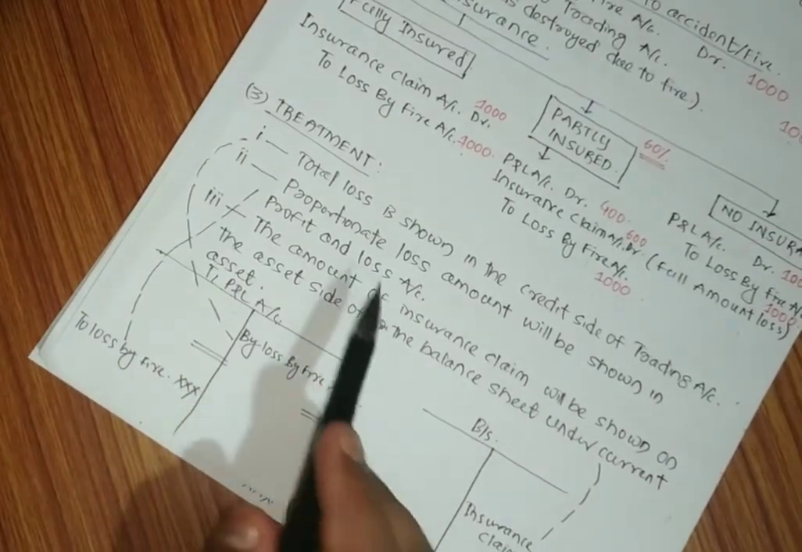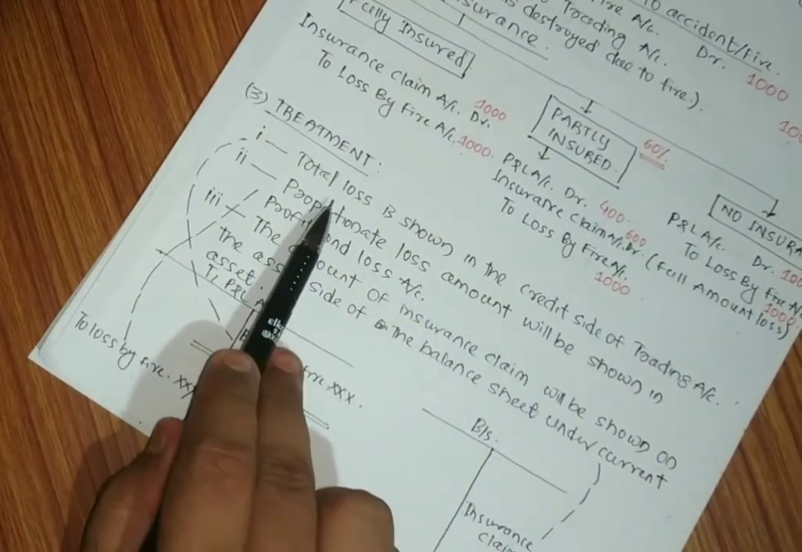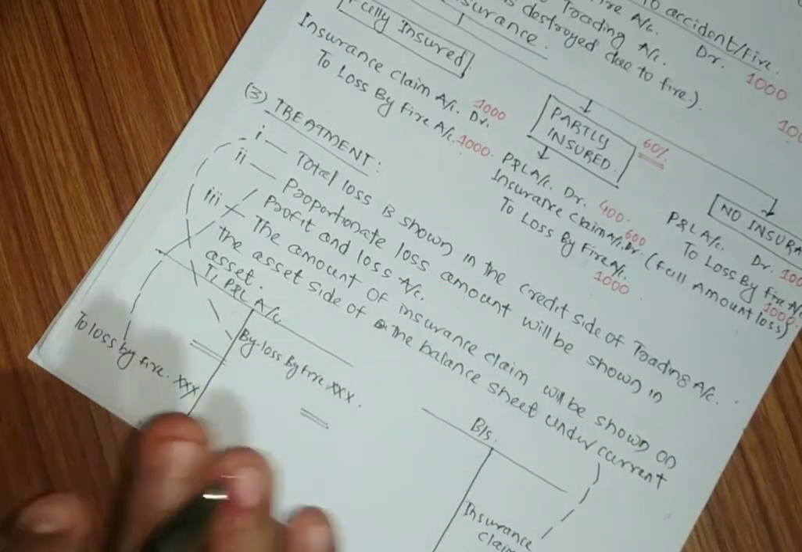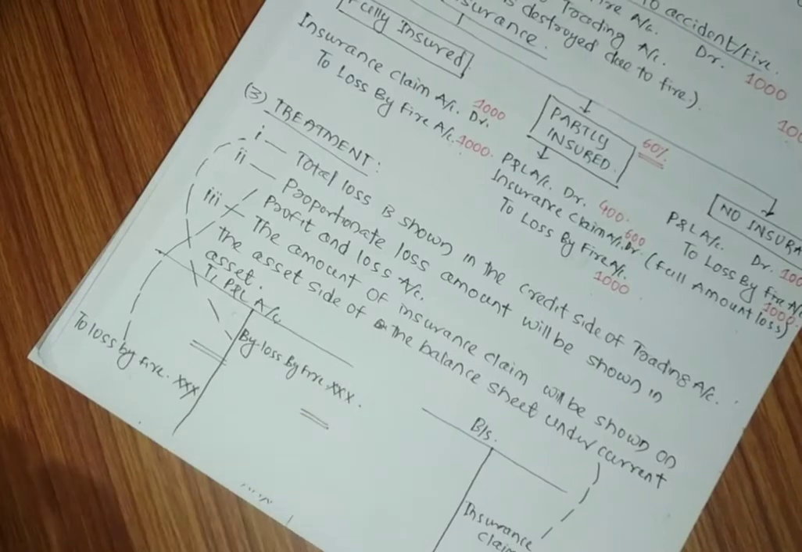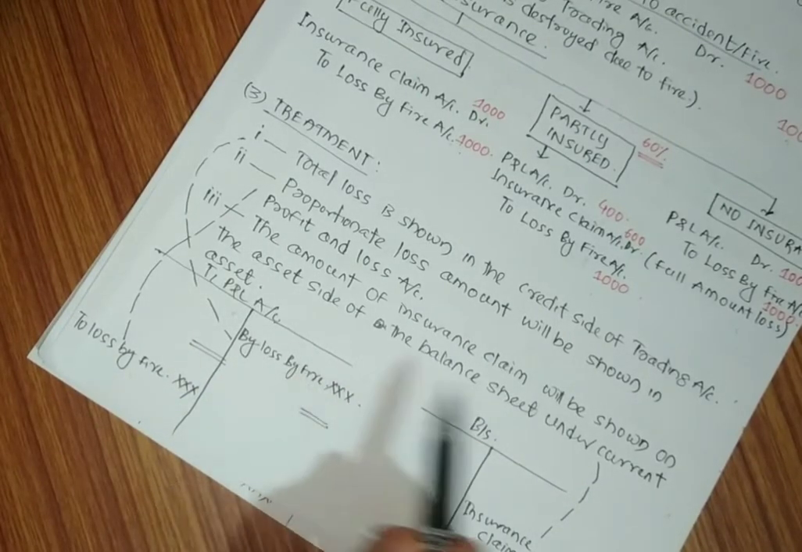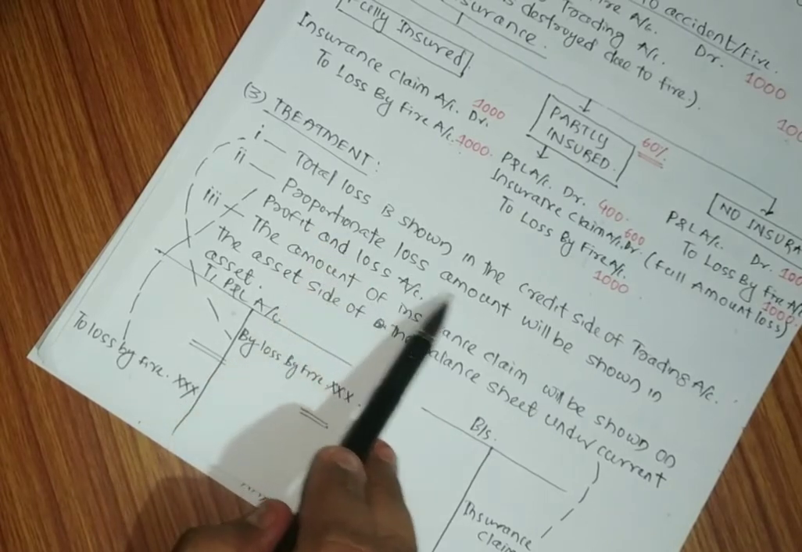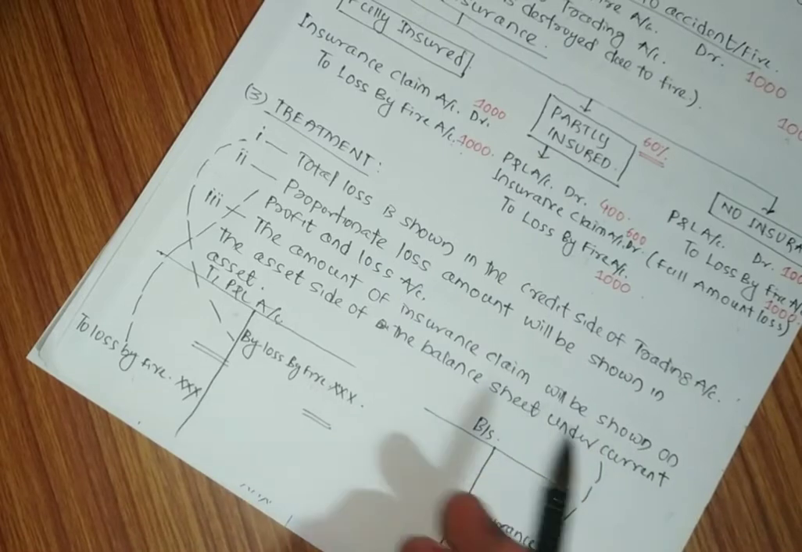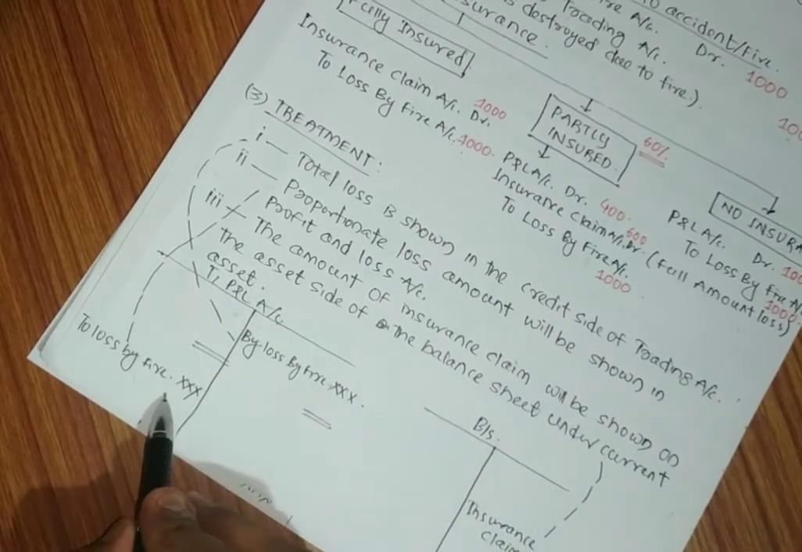Now consider the treatment. Already we have covered. The total loss is shown on the credit side of the trading account. First we have to take the total amount of loss to the trading account credit side. After that, the proportionate loss amount will be shown in the profit and loss account. That means the quantum of loss. In case of full insurance, this balance is 0.